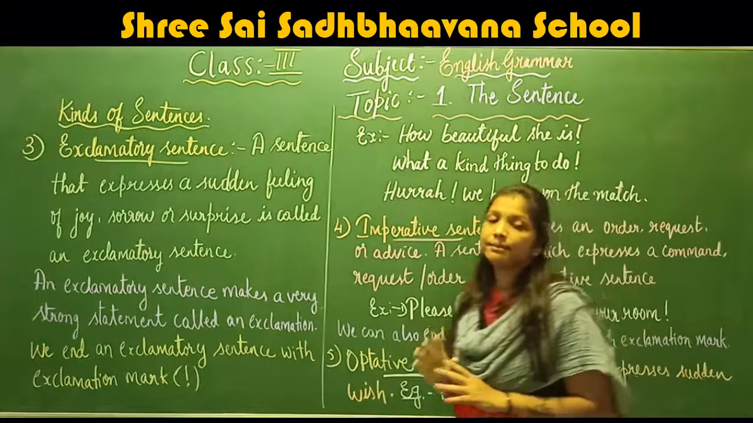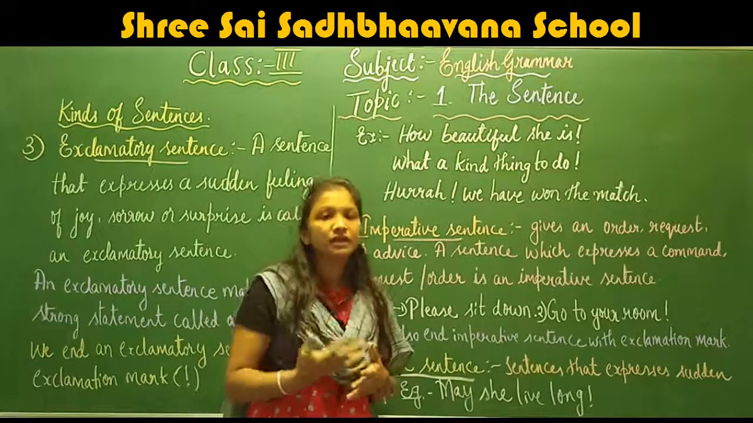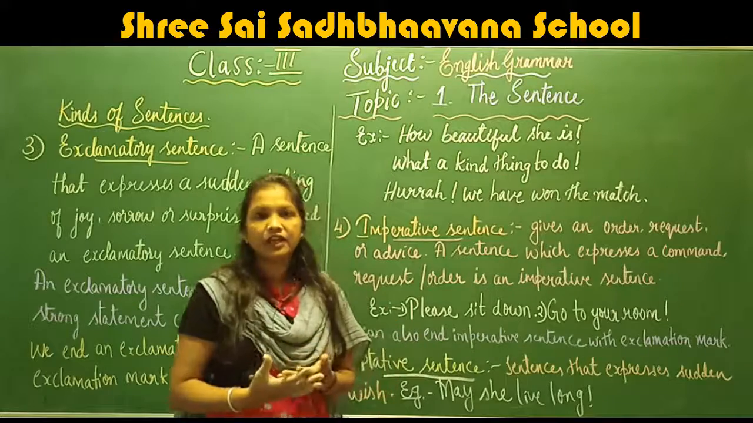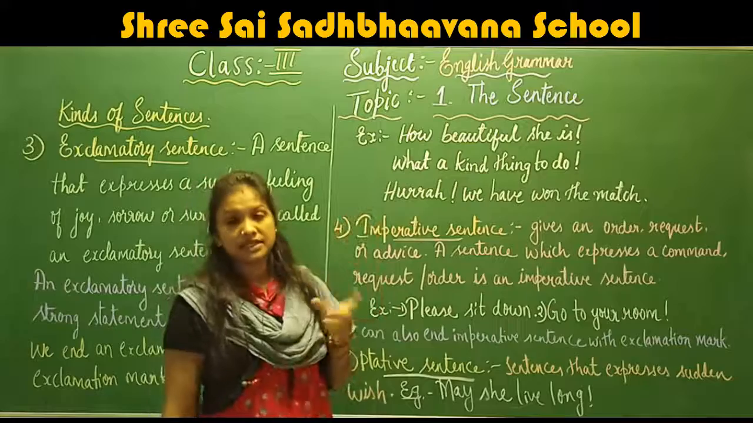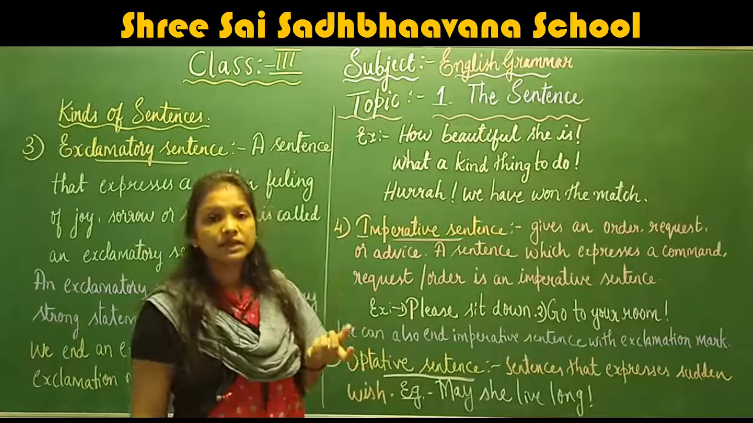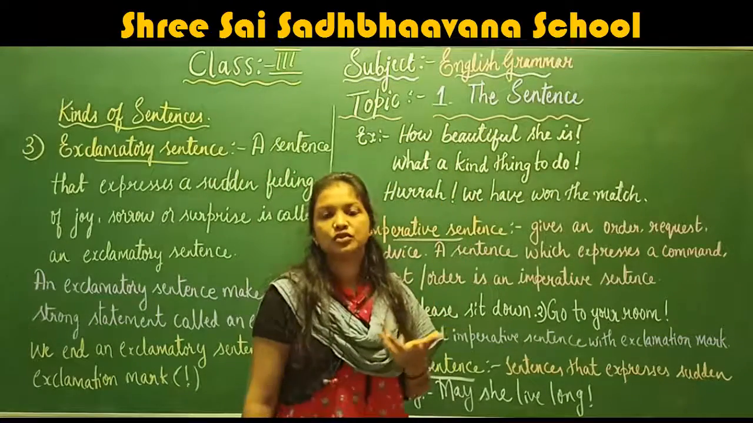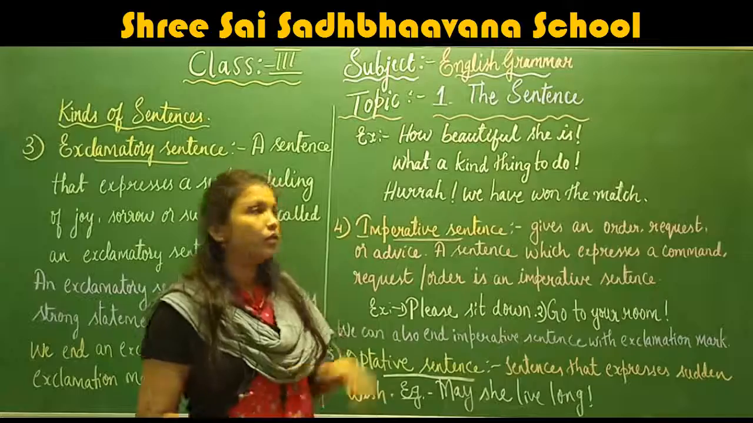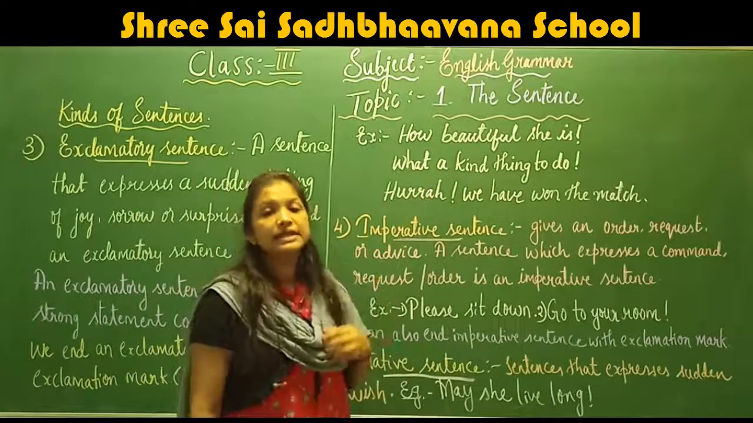Okay, see here for example, how beautiful she is! When we look at a girl or a lady and she is beautiful, we express a feeling, right? How beautiful she is! And that type of sentence is known as an exclamatory sentence. Here next is, what a kind thing to do! What a good thing to do! Okay, this is also an exclamatory sentence.